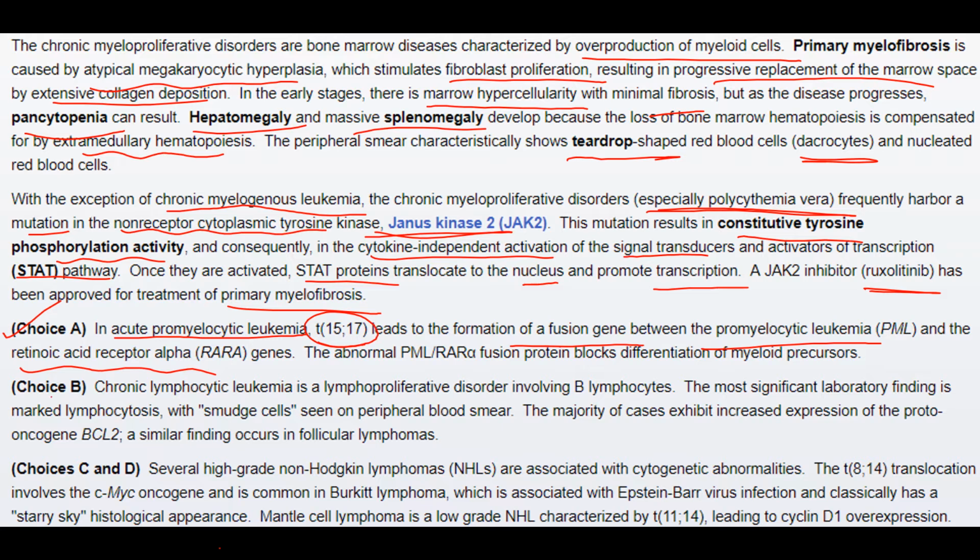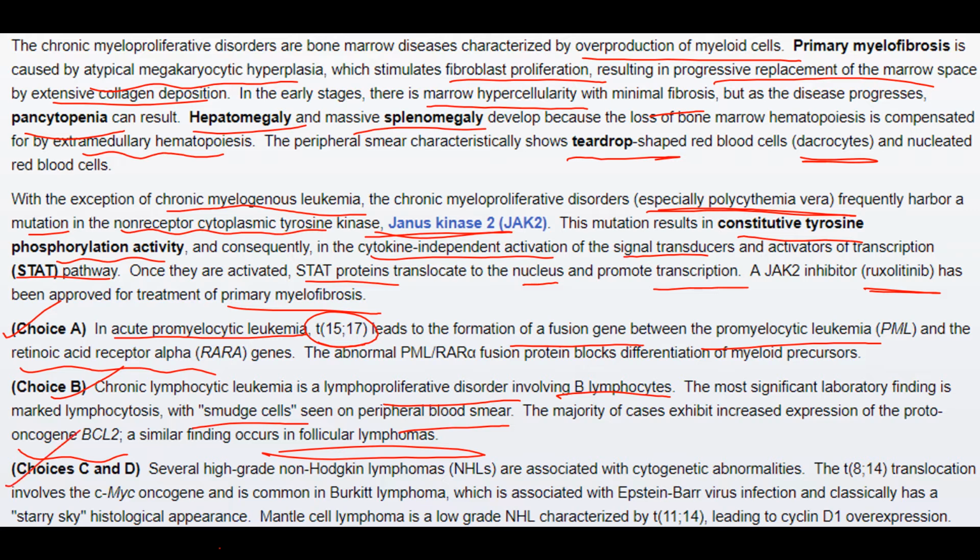In choice B, chronic lymphocytic leukemia is a lymphoproliferative disorder involving B lymphocytes. The most significant lab finding is smudge cells on peripheral blood smear, and the majority of cases exhibit increased expression of the proto-oncogene BCL2, which is a most common finding that occurs in follicular lymphoma.